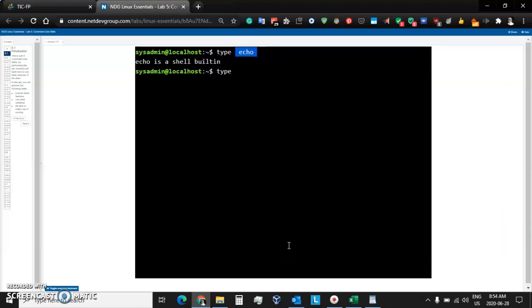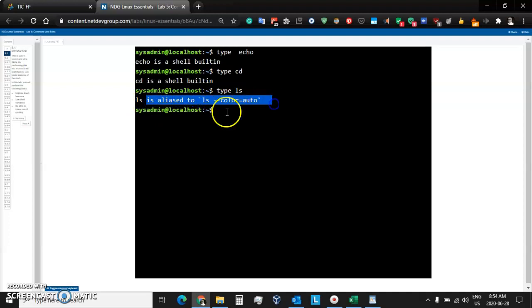And there are a lot of these things. If I do type of the cd command or type of ls, we'll see many of them are in fact internal shell commands. Here's another one, ls. Well, ls is actually an alias that points to another command, and we're going to look at aliases very soon, but let me show you an example of an external command, fdisk. Fdisk is located right here, and therefore it's not currently sitting in the memory. If I was to go to that location, delete that file, and then try to run fdisk, it would not work.